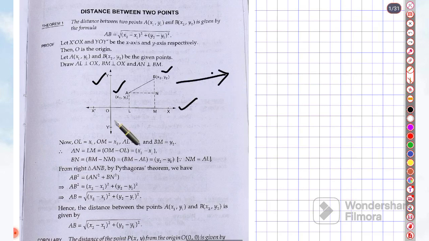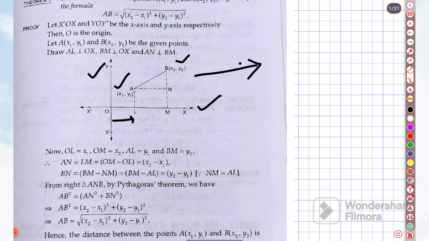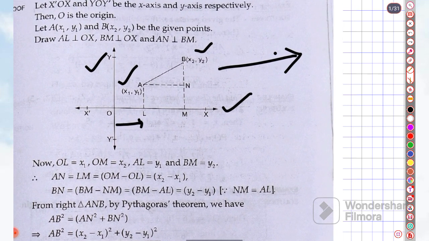I'm showing you the explanation here, you can see this. This point is (x1, y1). This is x1, and up to this is x2.